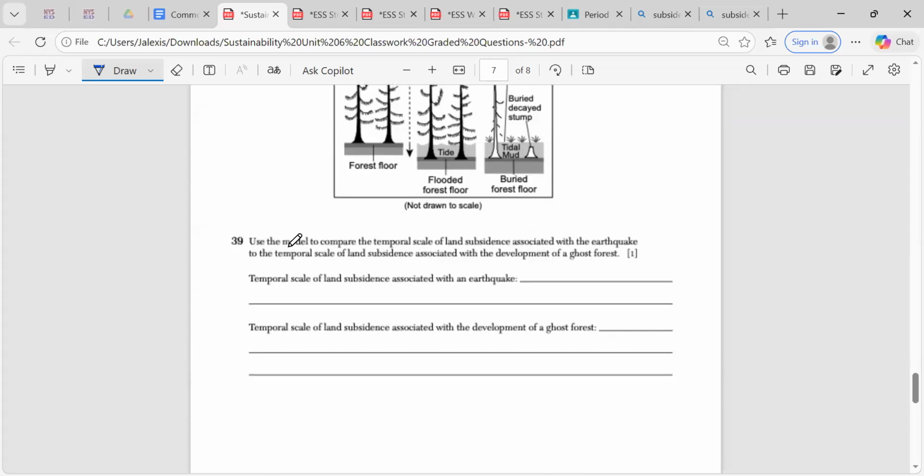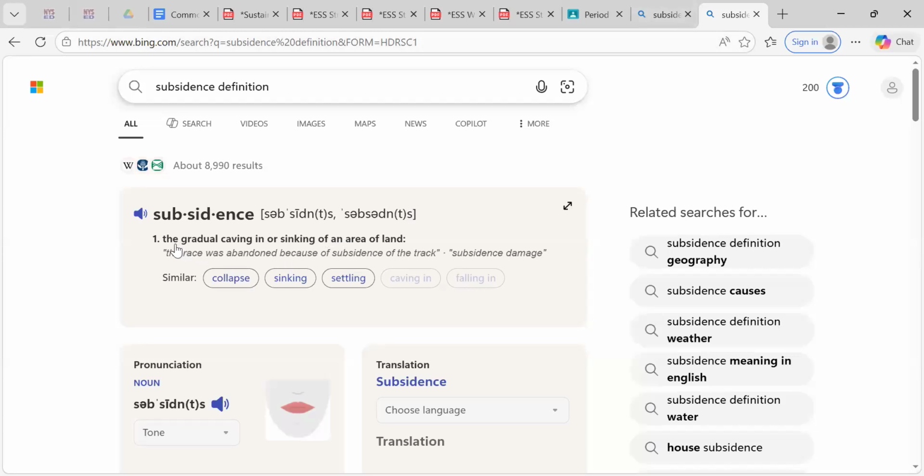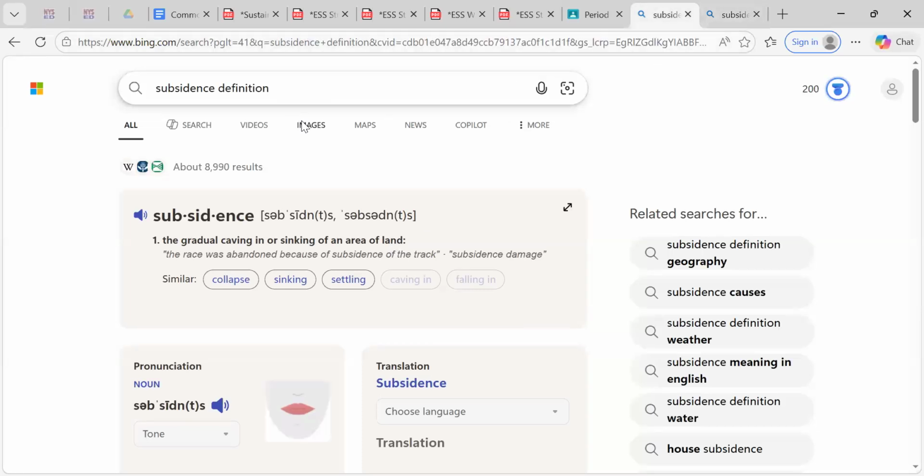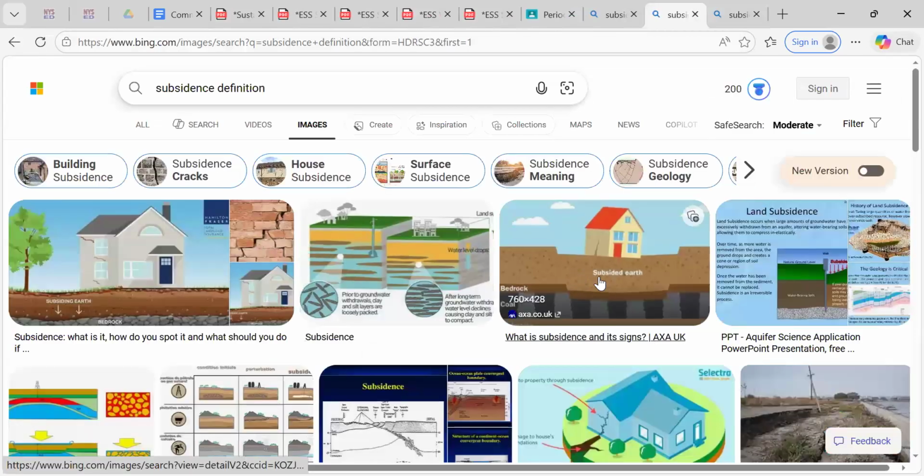Because even when I look at the question, use the model to compare the temporal scale of land subsidence. So what is subsidence? If you don't already know, subsidence refers to the gradual caving in or sinking of an area of land, and there are some images that show that. For example, a subsided earth is the caving in or sinking of land. Sometimes this can occur due to mining, and sometimes it can occur due to an earthquake as well.